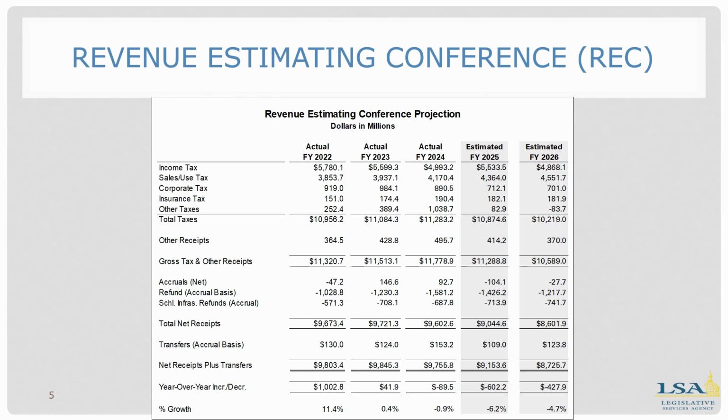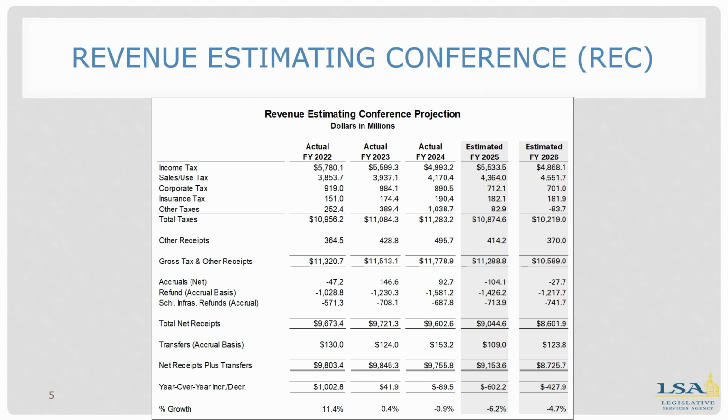Slide 5 looks at the Revenue Estimating Conference, or REC. The REC met on December 12, 2024, and agreed to an estimated FY25 net receipts plus transfers total of $9,154 million. That is a $602 million decrease, or minus 6.2% compared to actual FY 2024.